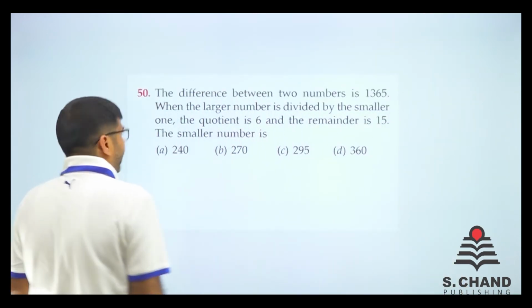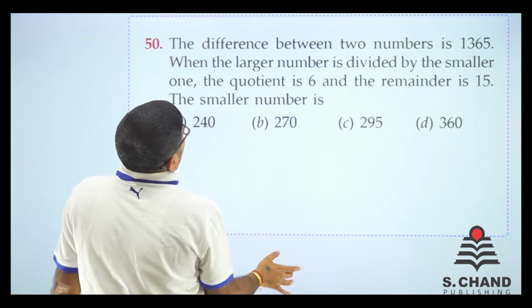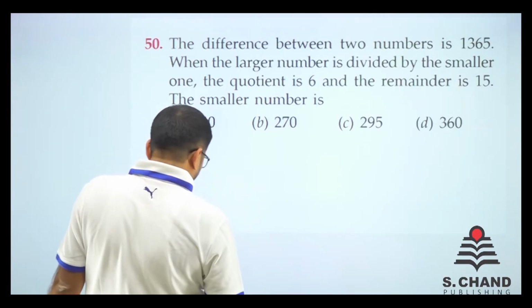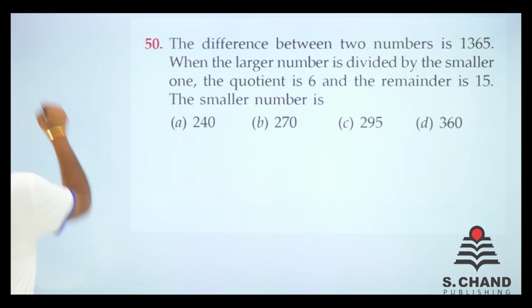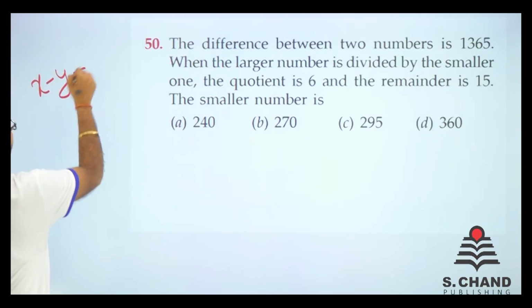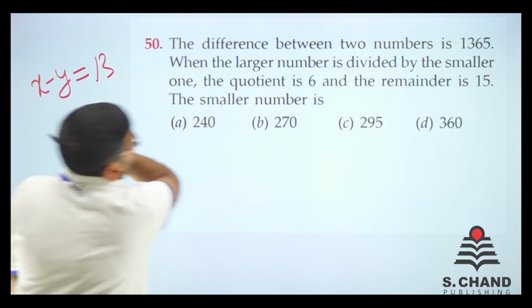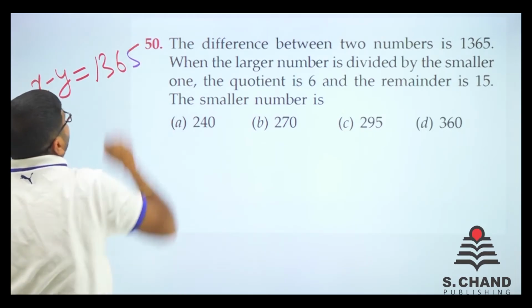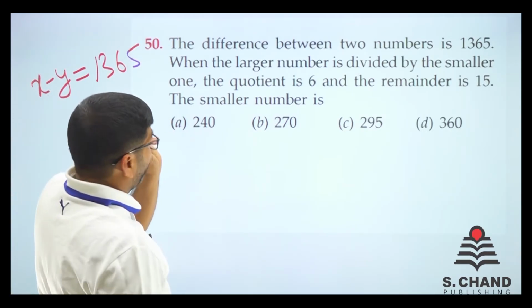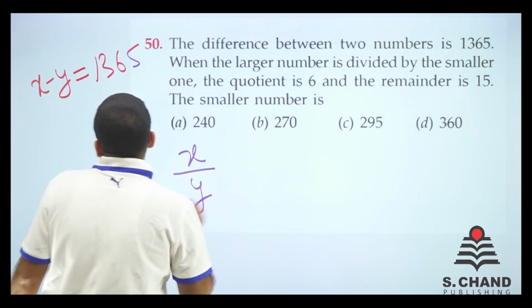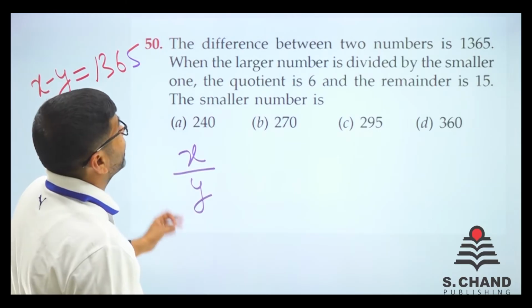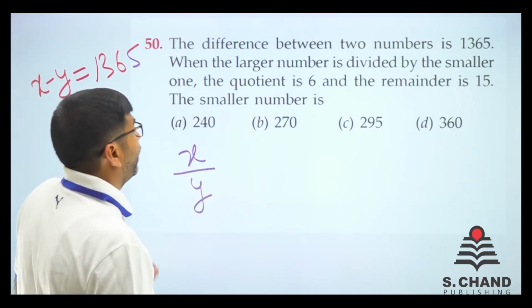Question number 50 we have arrived. The difference between two numbers is 1365. Say the numbers are x and y. So x minus y is equal to 1365, right? When the larger number is divided by the smaller one, so when you divide x by y, the quotient is 6 and the remainder is 5.